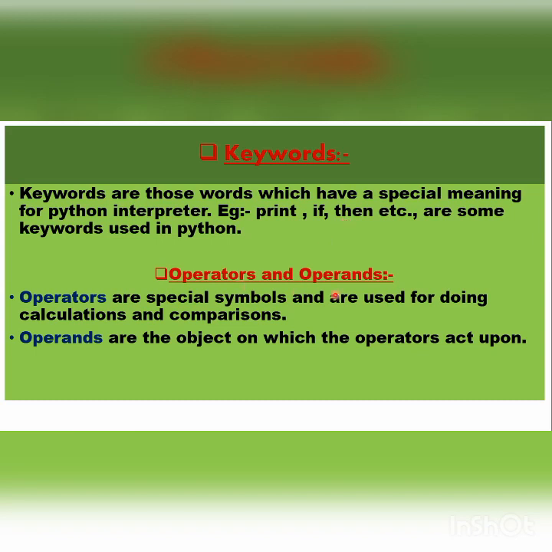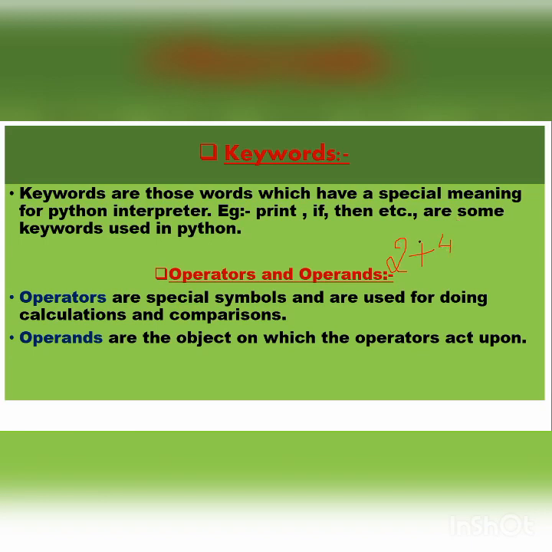Now operators and operands. What are operators? Operators are the special symbols that are used for doing calculations and comparisons. I'll just show you how. And operands are the object on which operators act upon. What does this mean? All of you see here, suppose this 2 plus 4 we are writing, right?